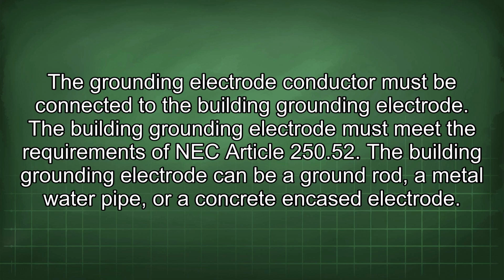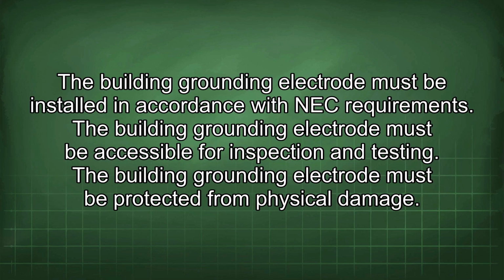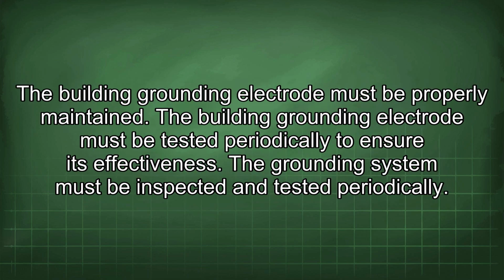The building grounding electrode must meet the requirements of NEC Article 250.52. The building grounding electrode can be a ground rod, a metal water pipe, or a concrete encased electrode. It must be installed in accordance with NEC requirements, be accessible for inspection and testing, and be protected from physical damage. It must be properly maintained and tested periodically to ensure its effectiveness.